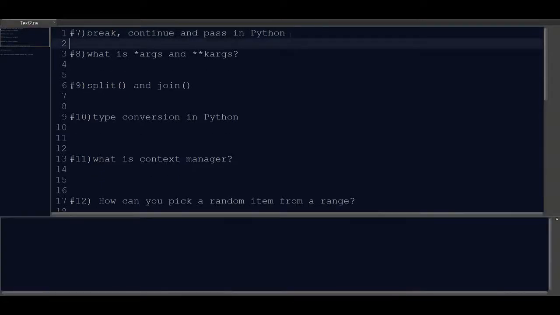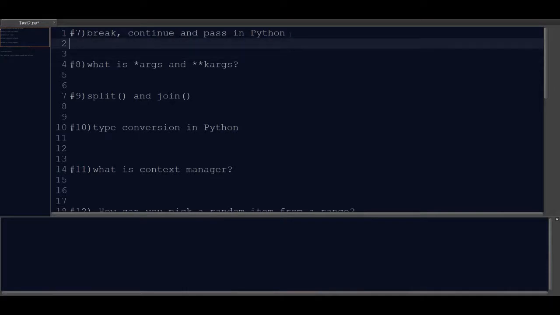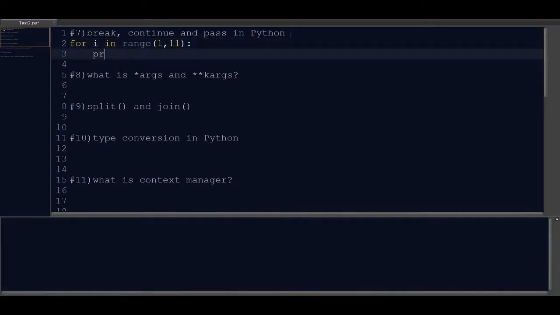Let's try to understand the same thing with one small example. Say I want to print the numbers from 1 to 10. So this is what I will do. As you can see, it has printed the numbers from 1 to 10.